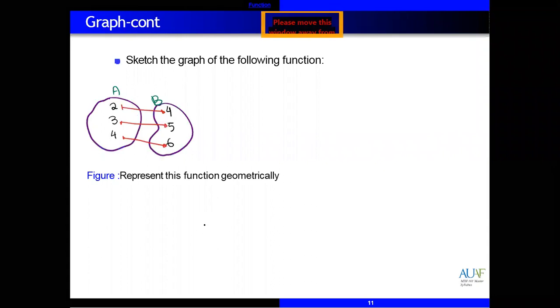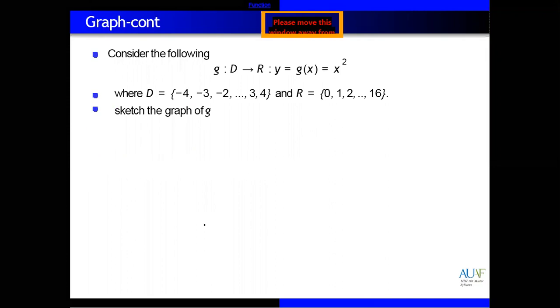Same, you can draw here. We have point 2 with 4, 3 with 5 and 4 with 6. If you want to join these points, you can join as well. Try these questions in which the domain is given, domain minus 4, minus 3, minus 2, up to 3, 4, and these are range values. The equation is given, y is equal to x square.